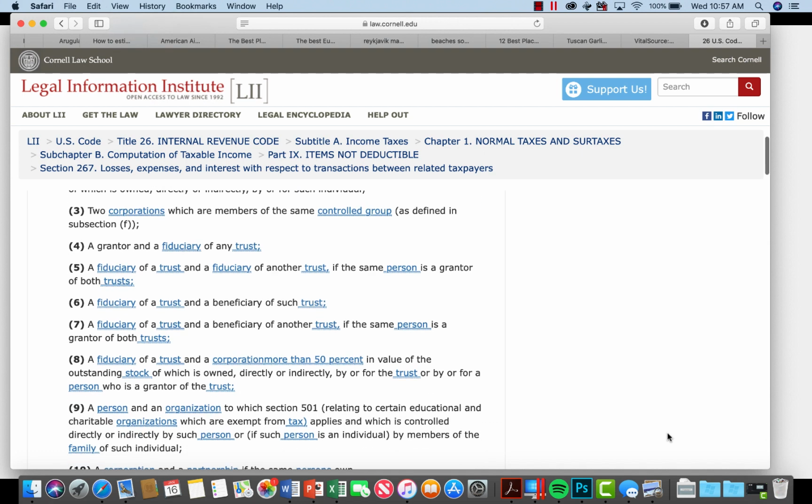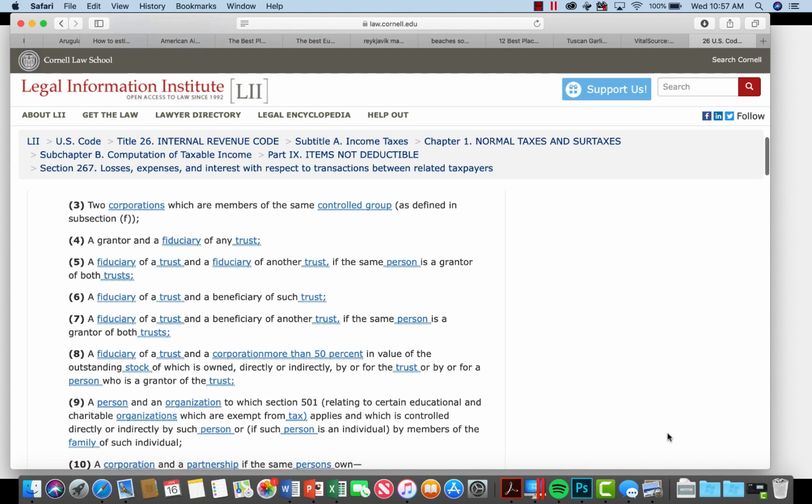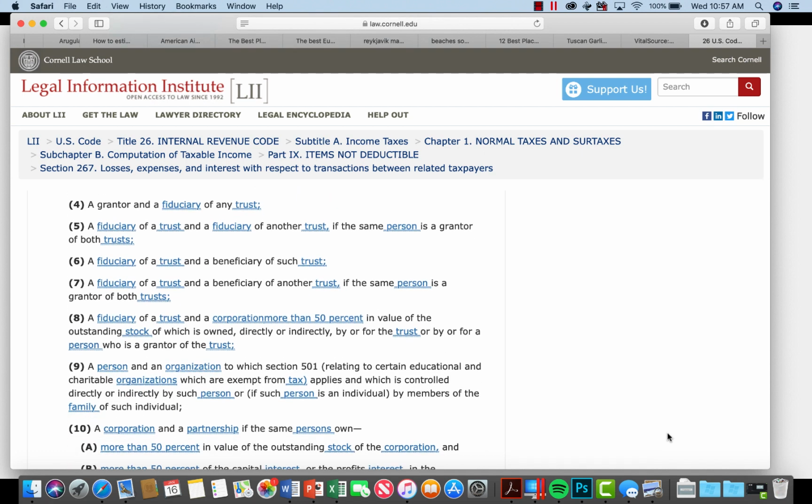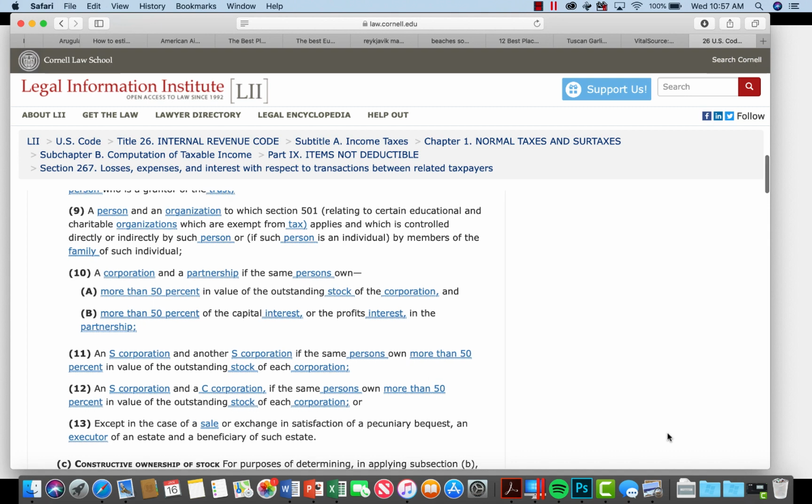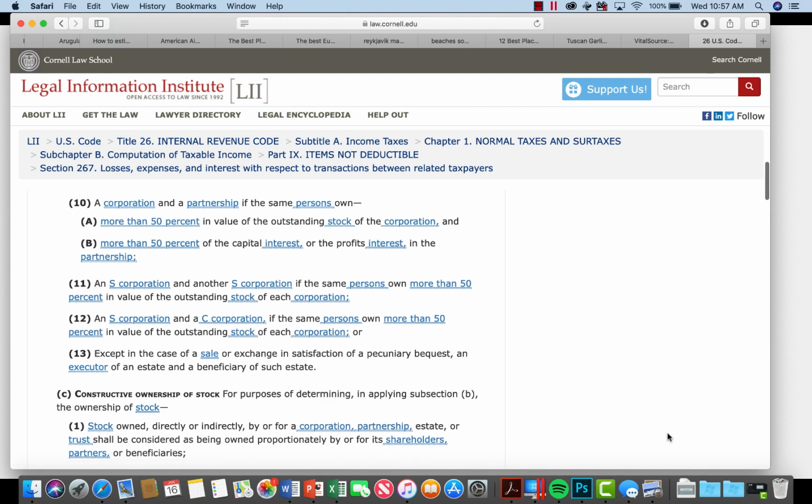B3, two corporations which are members of the same control group. 4, a grantor and a fiduciary of any trust. 5, 6, and 7, and 8, and 9 really are not super important to us. 10, a corporation and a partnership if the same persons own more than 50% in value of the outstanding stock of the corporation and more than 50% of the capital interest or the profits interest in the partnership.